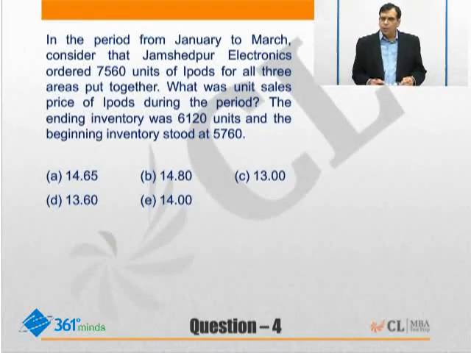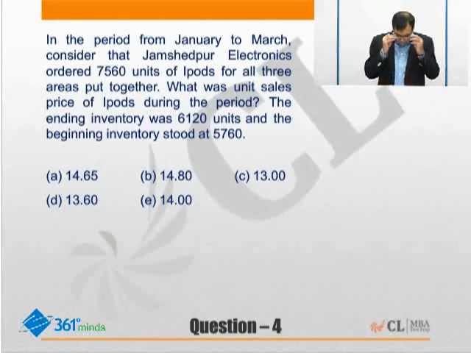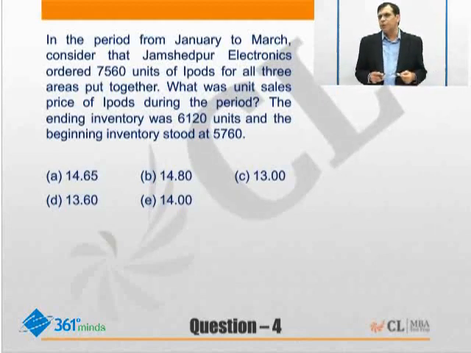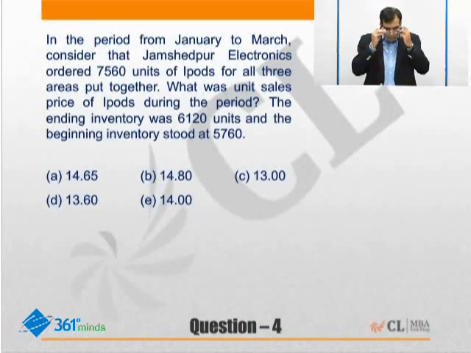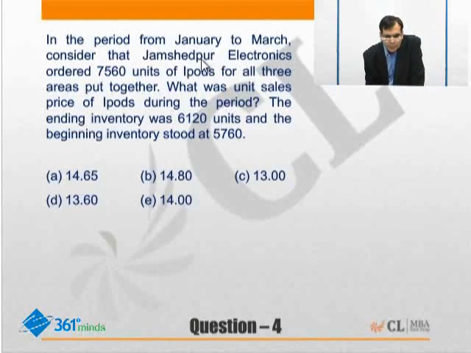Let's look at question number 4 now. In fact, if you notice, this question is very similar to the first question that we attempted. It says for the period January to March, consider that Jamshedpur Electronics ordered 7560 units of iPods for all three areas put together. What was the unit price of iPods during the period? The ending inventory was 6120.